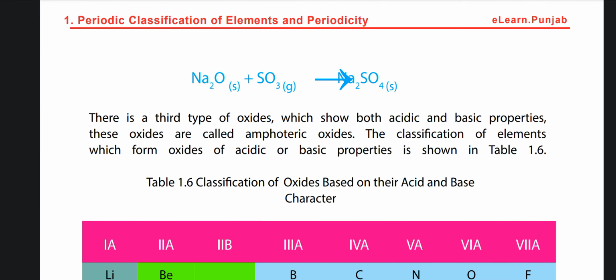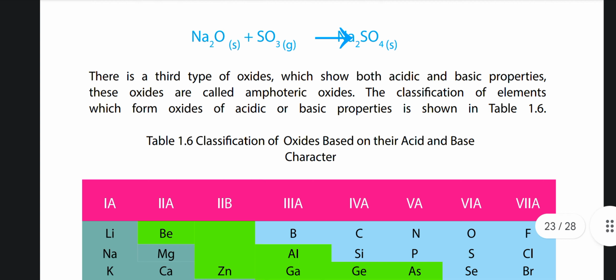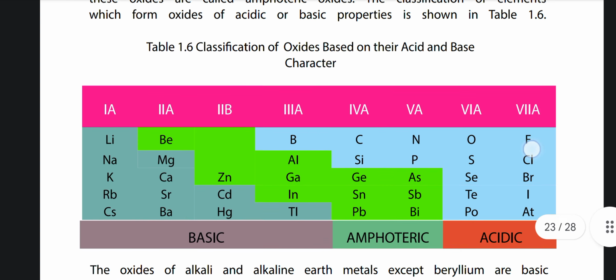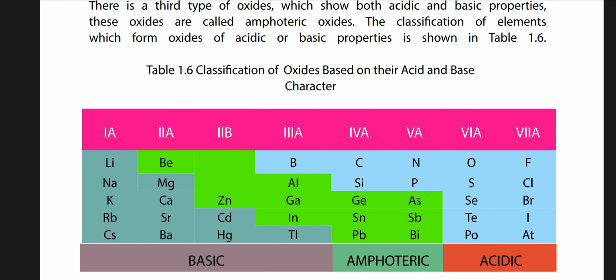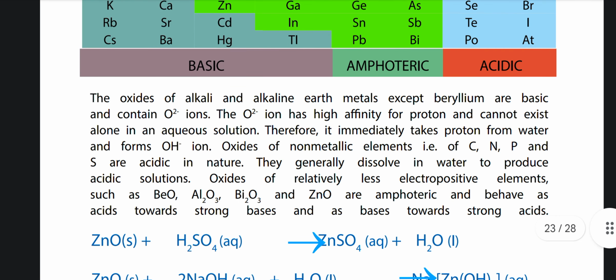There is a third type of oxide which shows both acidic and basic properties, and we call them amphoteric oxides. The classification of elements which form oxides of acidic or basic properties is shown in table 1.6, in which the basic, amphoteric and acidic oxide making elements are shown. The oxides of alkali and alkaline earth metals except beryllium are basic and contain the O2- ion. The O2- ion has a high affinity for protons and cannot exist alone in aqueous solution. Therefore, it immediately takes a proton from water and forms the OH- ion.